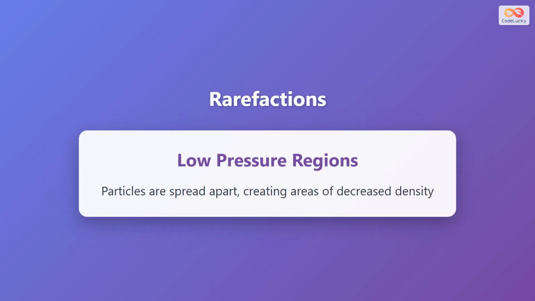Rarefactions are the low-pressure regions in a sound wave. In these areas, particles are spread apart, creating zones of decreased density. When a sound source vibrates backward, it creates space for particles to spread out, reducing the local pressure and density. Rarefactions always follow compressions as the wave propagates through the medium.